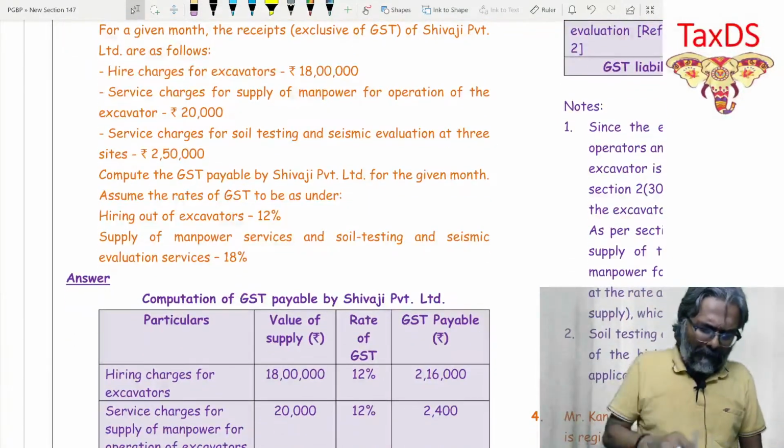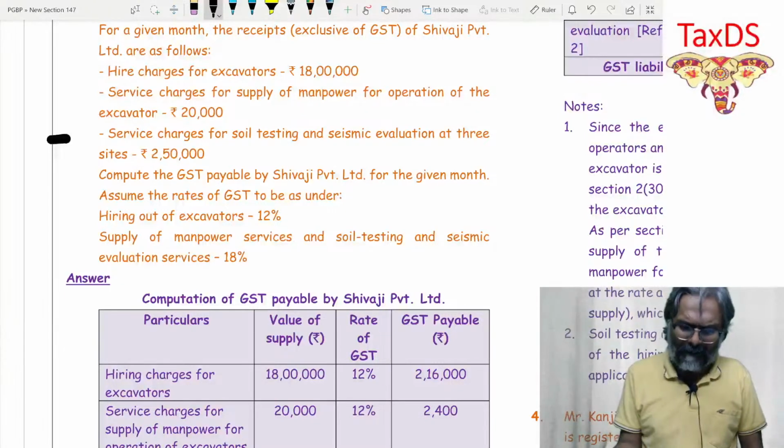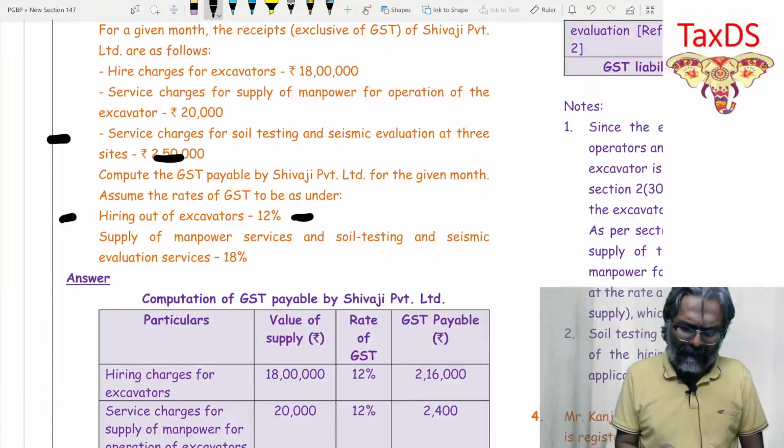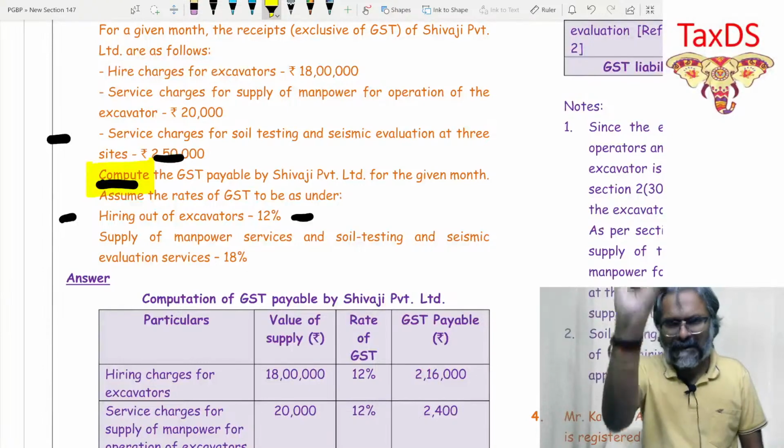Next particular point, service charges for soil testing and seismic evaluation. This is separate, which is 2,50,000. Compute the GST payable by Shivaji. Hiring of excavators 12%. Now the question is about computation. In this case you will have to compute. So please only compute, for which your main answer has to be a statement.